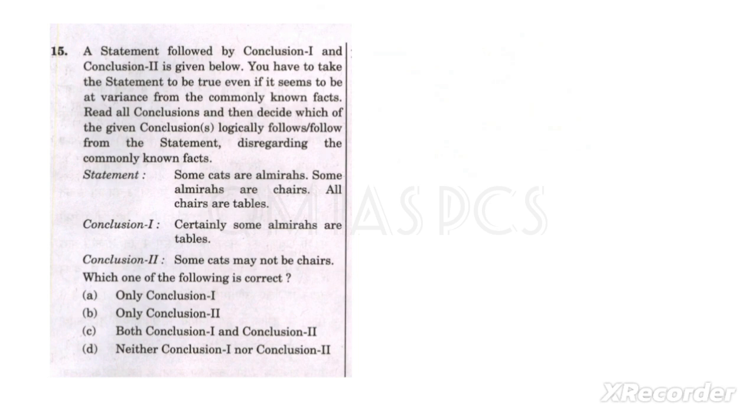If you look at this question, it is the same. Every question is similar. You just have to look at the words. Which type of words is given? Sometimes it is given all, sometimes some, sometimes certainly. This is very important. Whatever is given, we have to follow that. So look at this one: a statement is given, some cats are Almira. Some cats, again the common thing. This is cat, this is Almira.